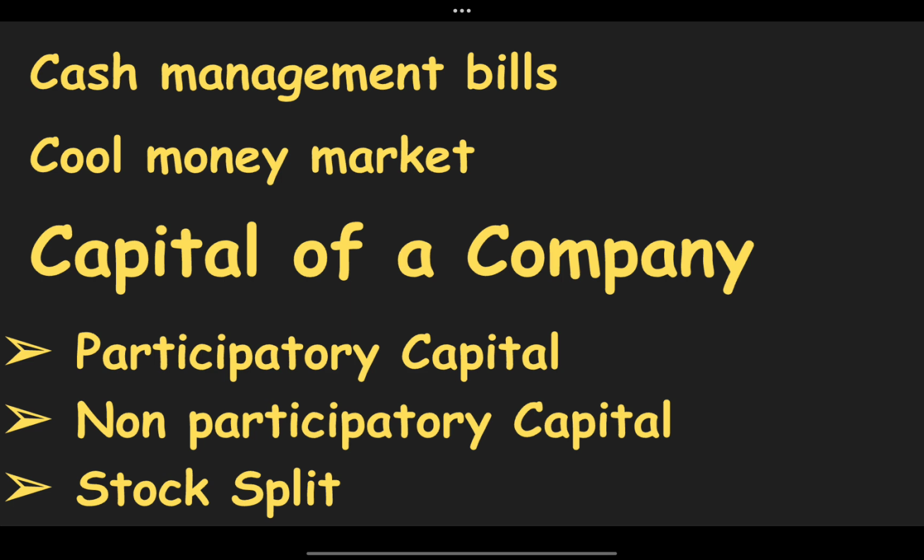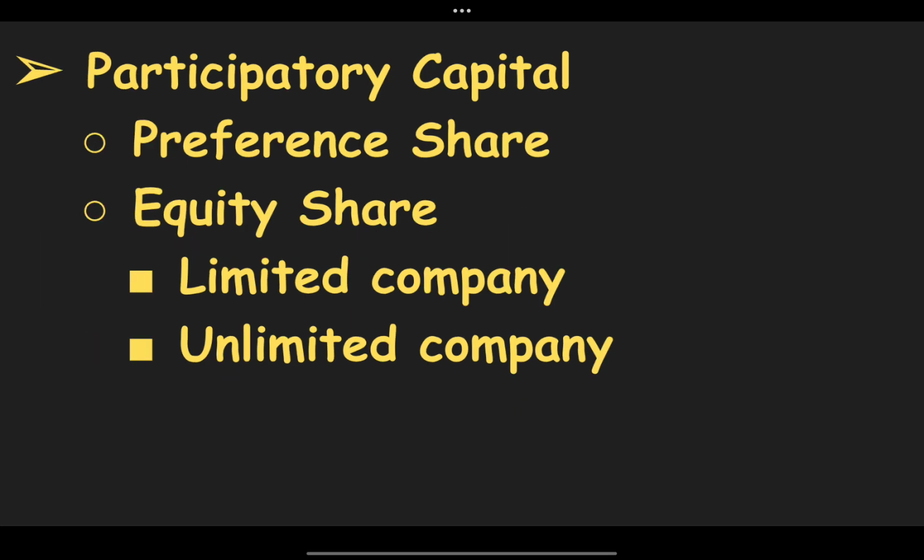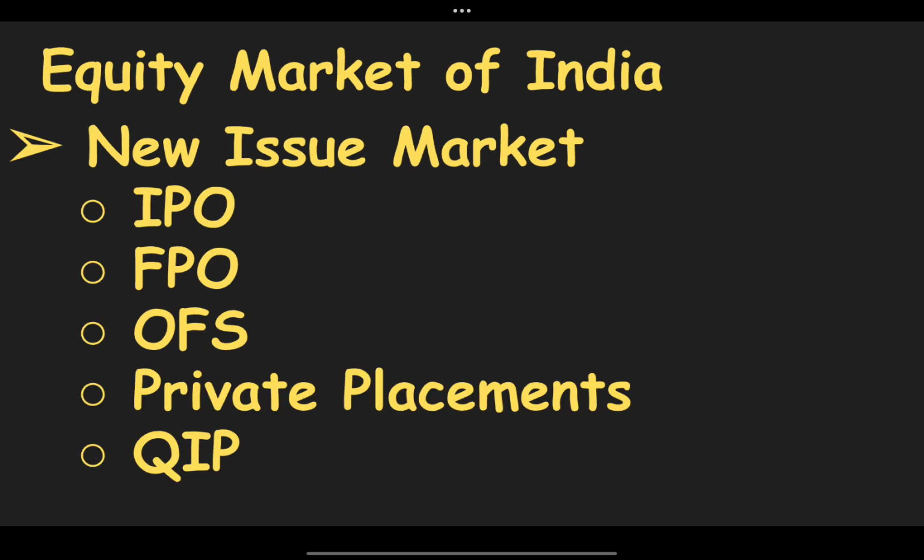Now, next I'm going to discuss the equity market of India. The equity market of India has two parts. One is NIM, which is known as the New Issue Market, and the other is OIM, which is also known as the Old Issue Market. The NIM is also known as the primary market, and OIM is known as the secondary market. Now, let us understand the primary market and the secondary market.